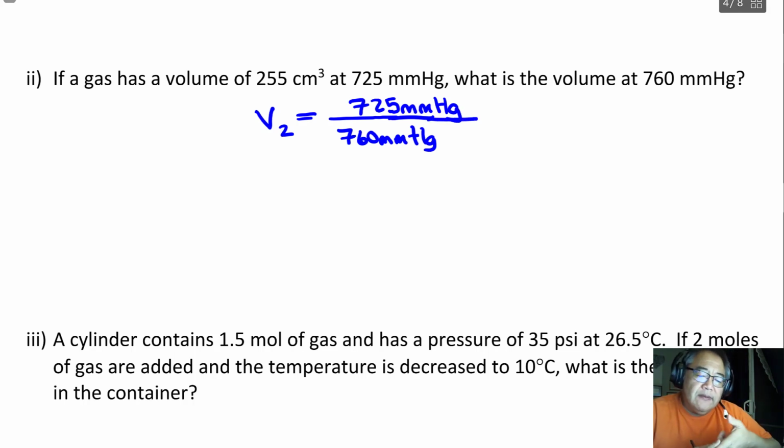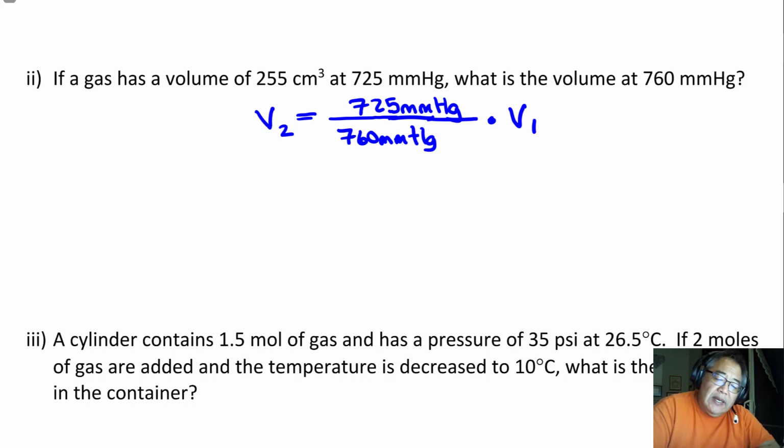So pressure and volume are inversely related. So when there's a pressure change, let's say the pressure goes up, then I expect that this number that I'm going to multiply times V1 will be such that the volume V2 will be smaller. So I just set up the proportionality in the way that I know the gas will behave.